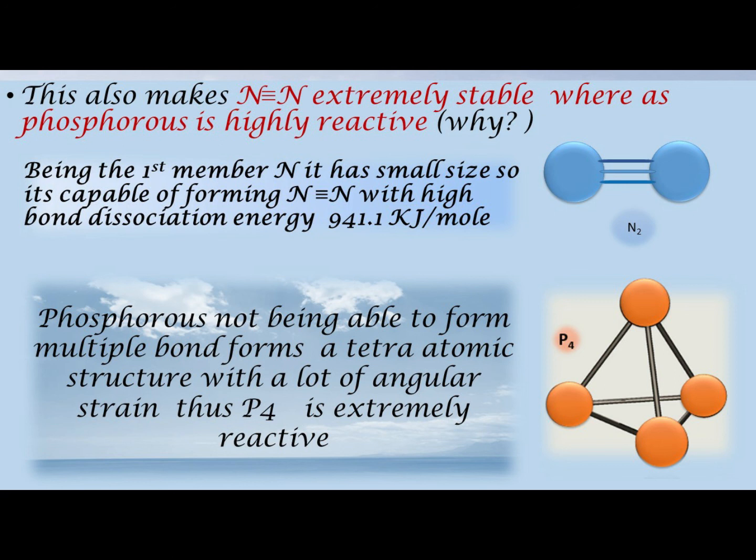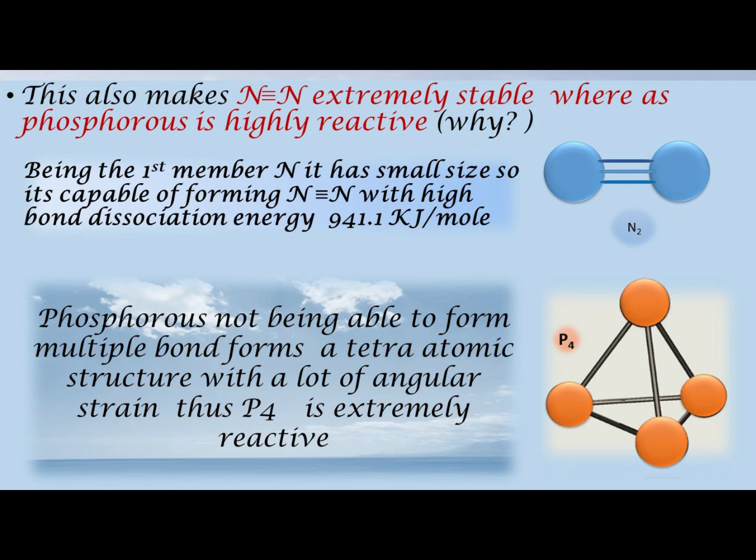It is due to this triple bond, which has very high bond dissociation energy, around 941.1 kilojoules per mole, that makes nitrogen extremely stable at lower temperature.